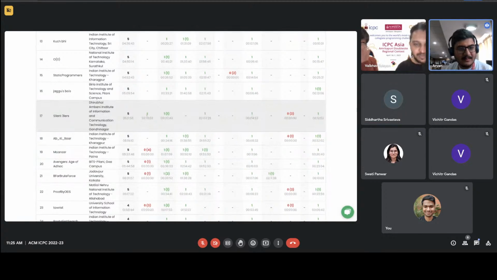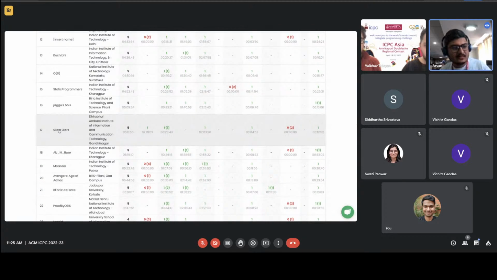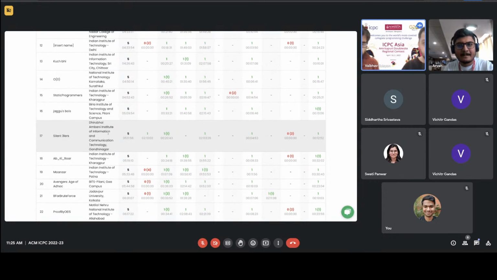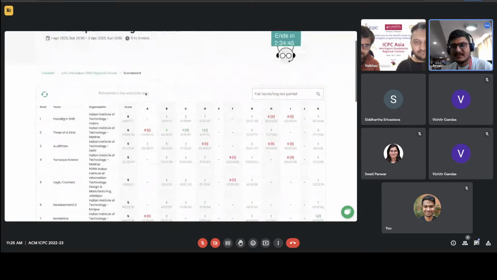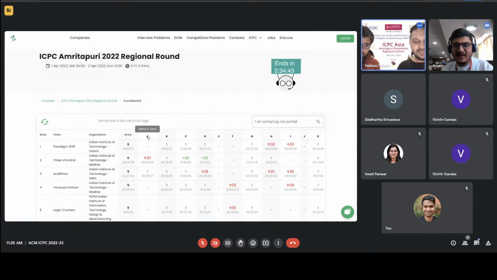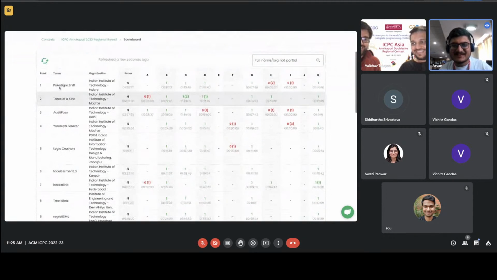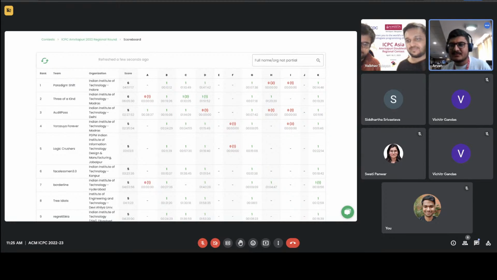Yeah, 17th. Do we know the members of them? I will try to. It's not available here, but they are from DAICT. DAICT made it to the World Finals twice. Right now, when I have to name the person, I am forgetting, but I have looked at his score, Sumit Verma. Yeah, Sumit Verma. He was almost India number one back then, if I'm not wrong. Yeah. So that was the first time it made it, and the second time was in the Dhaka World Finals, where I have met all three folks.